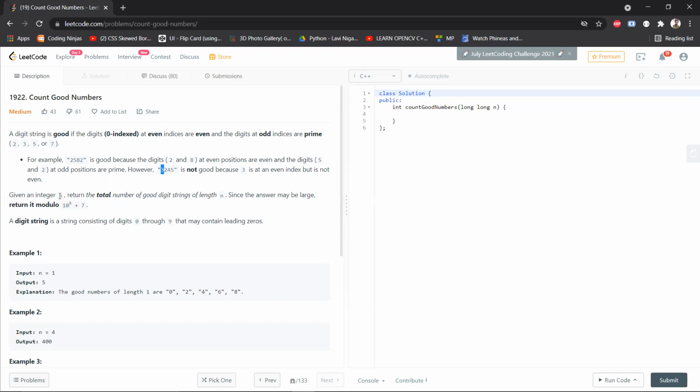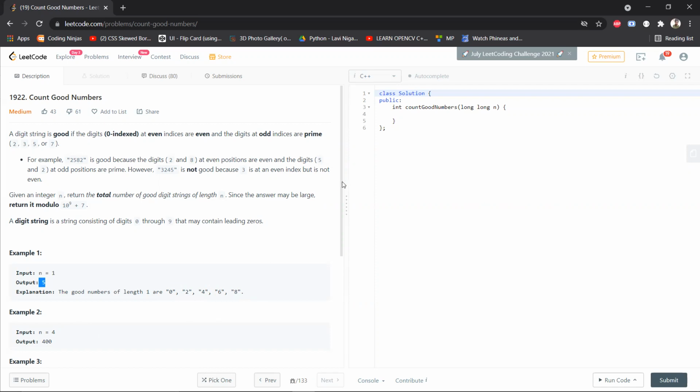Now you have been given an integer n. You need to find the total number of good digit strings of length n. If n is equal to 1, the string will be a single digit number, either 0, 2, 4, 6, or 8. These will be the good strings, as each index over here is an even index, so the numbers can only be even, not prime. And there are 5 even numbers from 0 to 9. Hence the answer is 5.